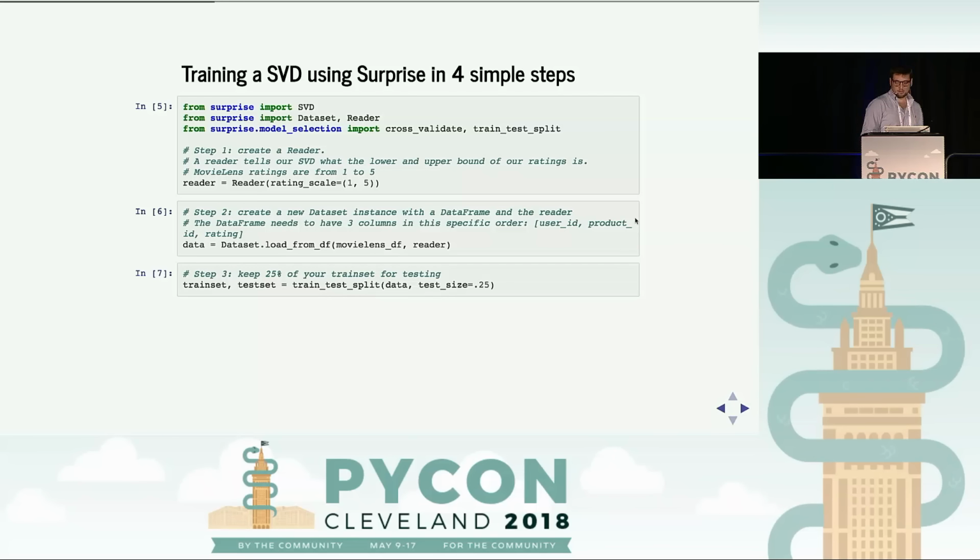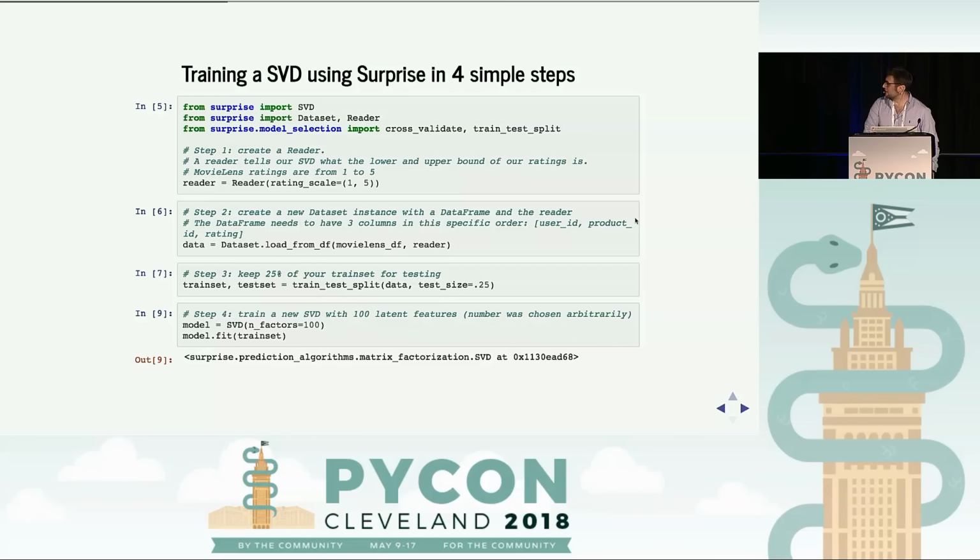Finally, the moment we've all been waiting for: we initialize a new SVD instance, and we fit our data set. As you can see, the SVD accepts one argument in its constructor, which is the number of factors. This is the number of latent features we want to use. Remember, I chose 100 as an arbitrary number. It just worked well with my examples, but you can choose whatever number you feel confident with.